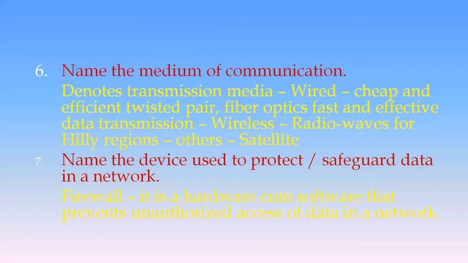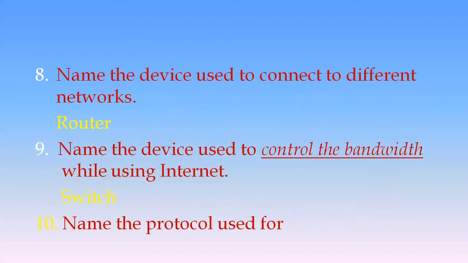Name the device used to protect or safeguard data in a particular network. Firewall will be our answer. It is a hardware cum software device that prevents unauthorized access in a data network. With respect to the 8th question, name the device used to connect different networks. If I want to connect 2 different networks, I will be using a device called a router.